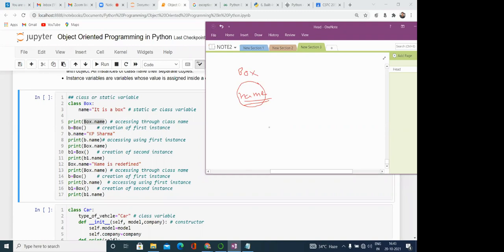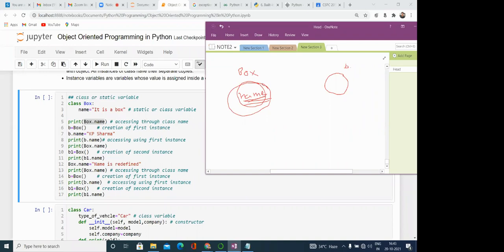Now we have created one object. The name of this object is B. Here you can see B.name. This name is defined in the class. If I am accessing or printing B.name and it is not defined on the object, then the class name is used by default.